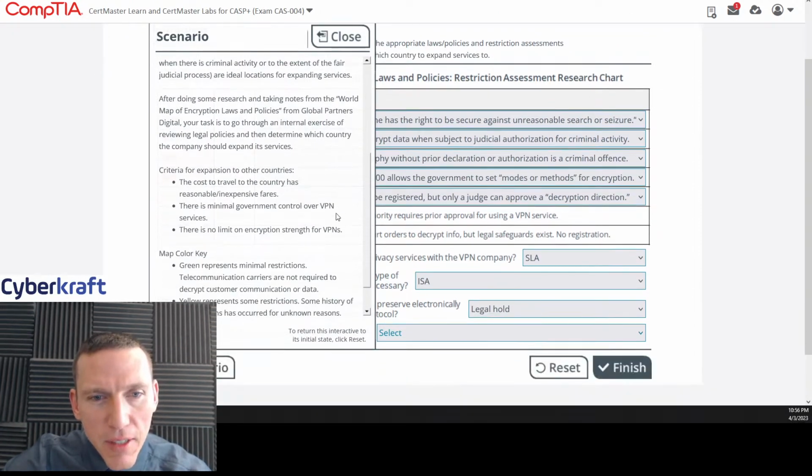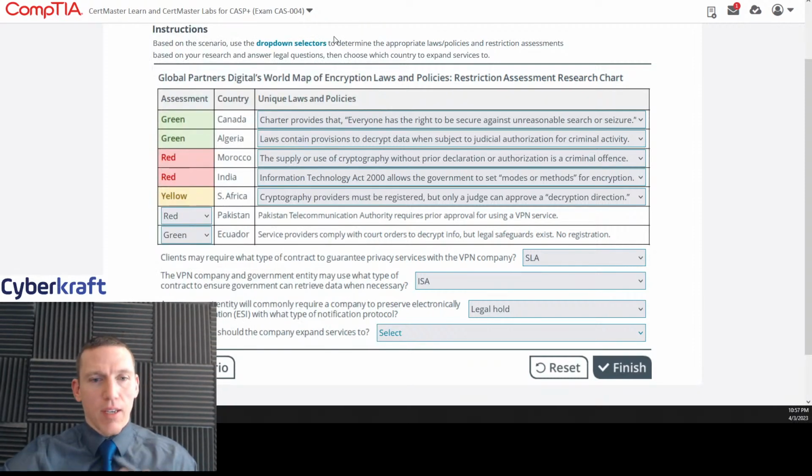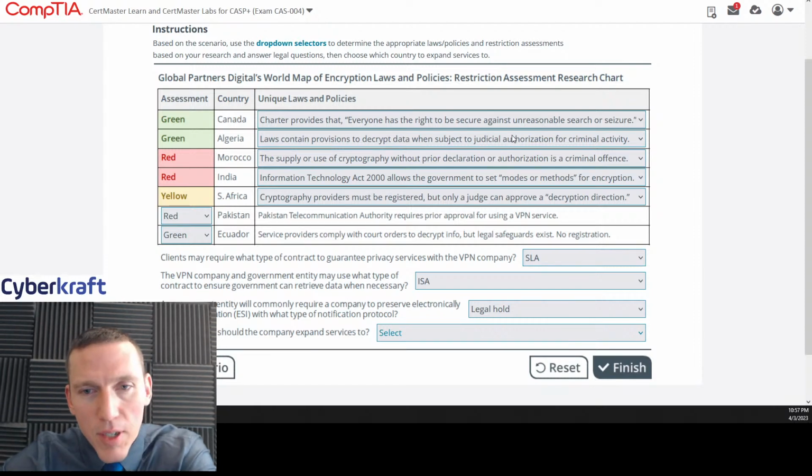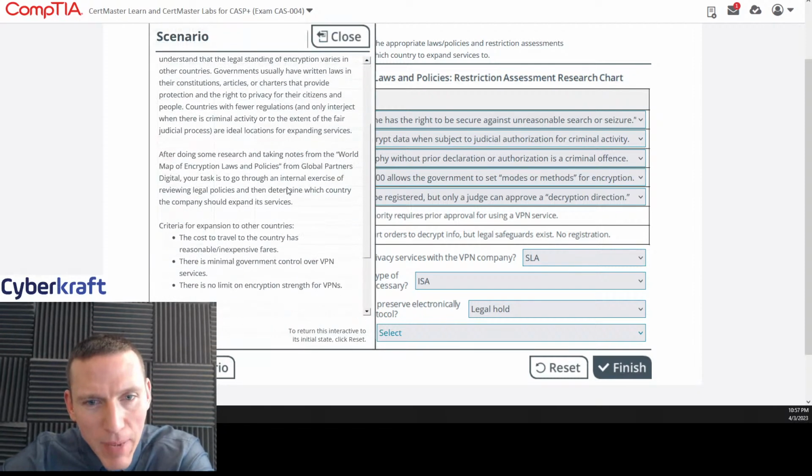Criteria for expansion. The cost to travel to the country is reasonable, inexpensive fares. There is minimal government control over VPN services. There is no limit on encryption strength for VPNs. Okay, so let's see if there's encryption strength restrictions. Laws provide description to decrypt. Okay, there's no laws to restrict the encryption there, or in Canada, or in Ecuador. Is it going to come down to fares?